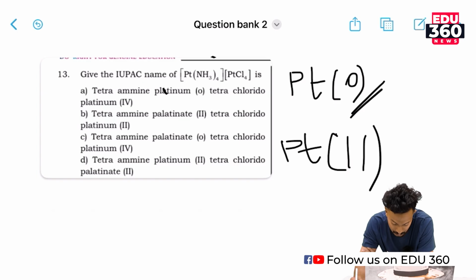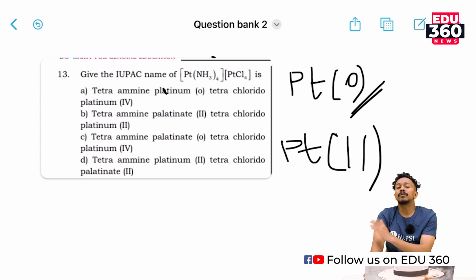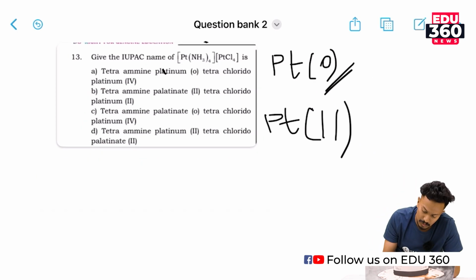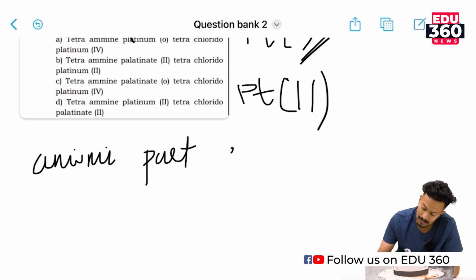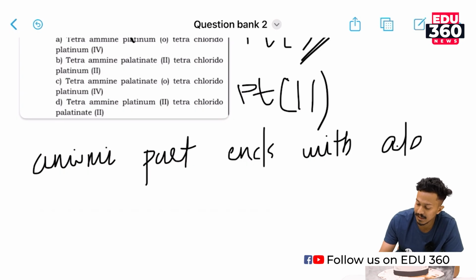So the question is, the anionic part of this compound ends with -ate, right? You studied in IUPAC that the anionic part ends with -ate.